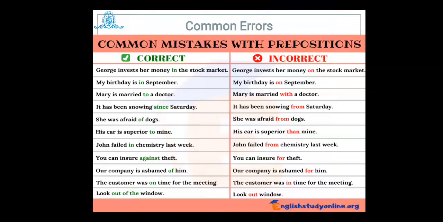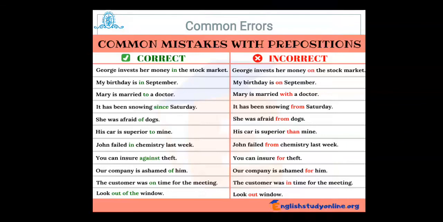Now see, George invests her money in the stock market, not on the stock market. So try to understand the differences between both of them. My birthday is in September, not on September. When we have to indicate the month or year, we use in. When we have to say a date, then definitely you can use on.